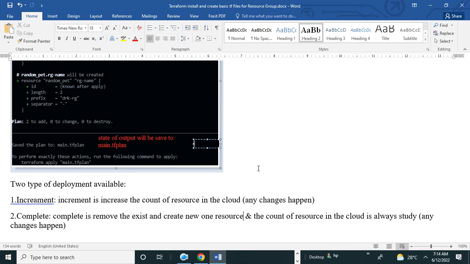What is your explanation? Why is complete better? Complete removes the existing one and creates a new resource, sir. Okay, so you also want to remove the old one and have the new fresh one only. Correct? Your opinion, both.